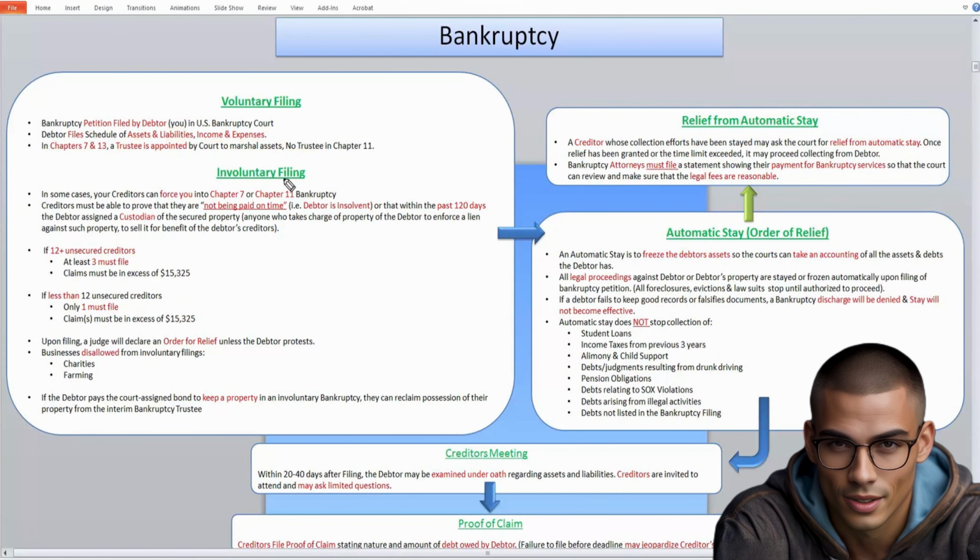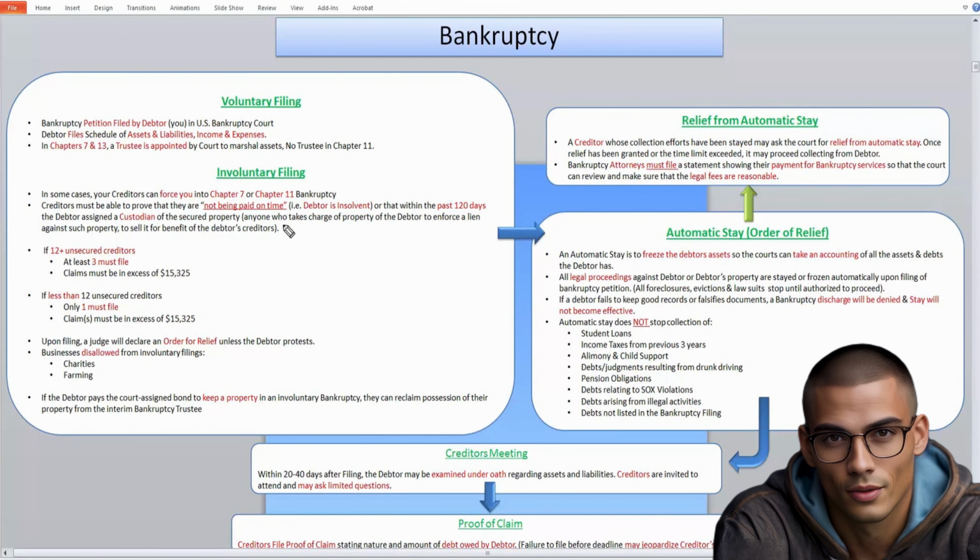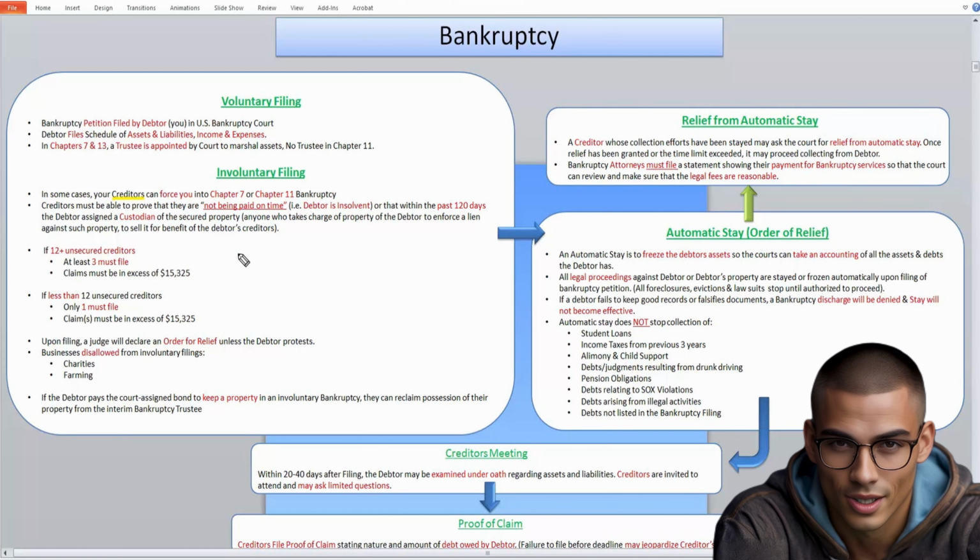So we also have involuntary filing, which is when you're forced into filing for bankruptcy by the creditors. So the people you owe money to, the creditors, are forcing you into bankruptcy. You're not voluntarily filing, they're forcing you to file. So this applies to chapter 7 and chapter 11. The creditors must be able to prove that they are not being paid on time, also known as insolvency. So if you as the debtor are insolvent, you're not being paid on time, the creditors have to prove that you're not paying them on time in order for them to qualify for this involuntary filing.